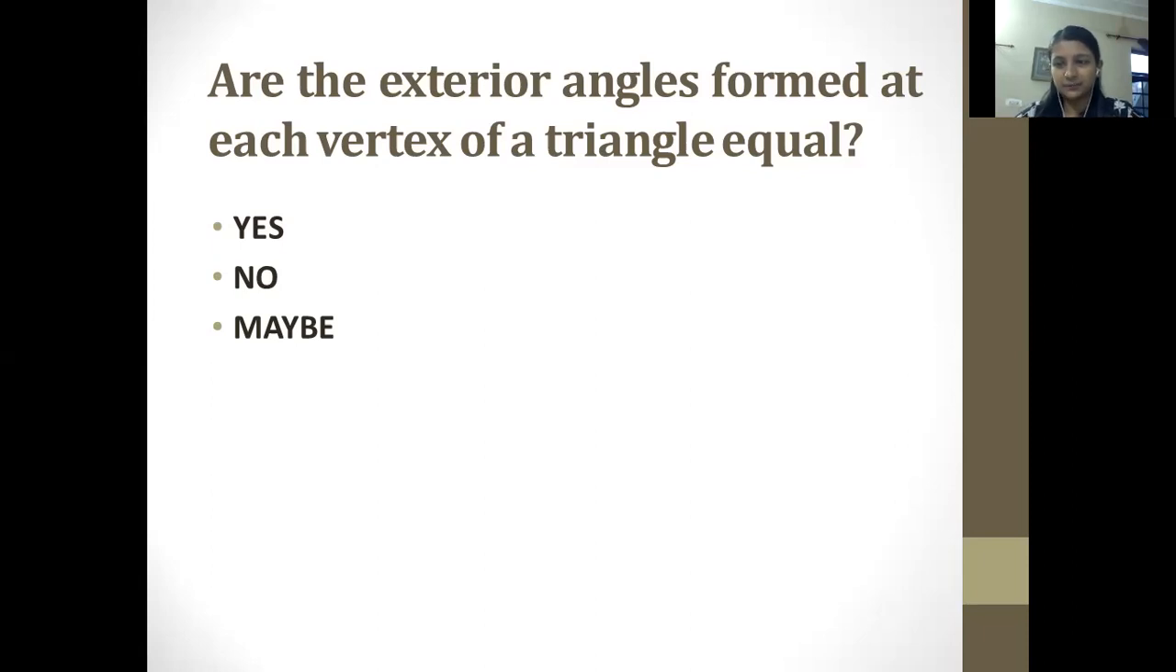What is your answer? It could be maybe, because there should be some condition. If they are asking about an isosceles triangle, then we know that two sides are equal, and if we extend, that angle would have a different measurement. If it is an equilateral triangle, only then can we say that each external angle would be equal. So it totally depends on the type of triangle. So it could be maybe.